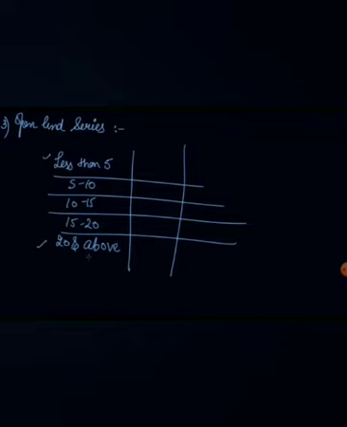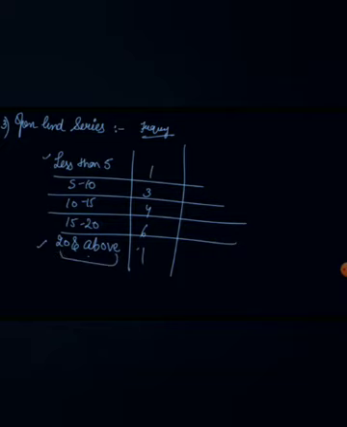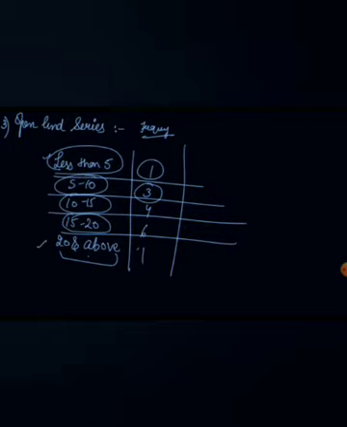So students who get 20 and above have the frequency distribution here. Let's say the frequencies are 1, 3, 4, 6 and 1, which means one student obtained 20 or above. Then from 15 to 19 there are 6 students. Then from 10 to 14 there are 4 students, and from 5 to 9 there are 3 students. Students obtaining less than 5 marks are 1 student. So these are your open-ended series.